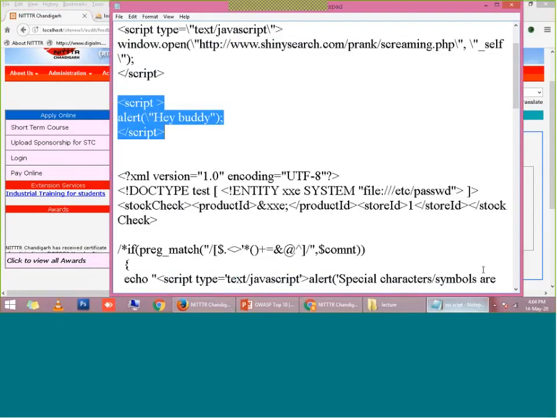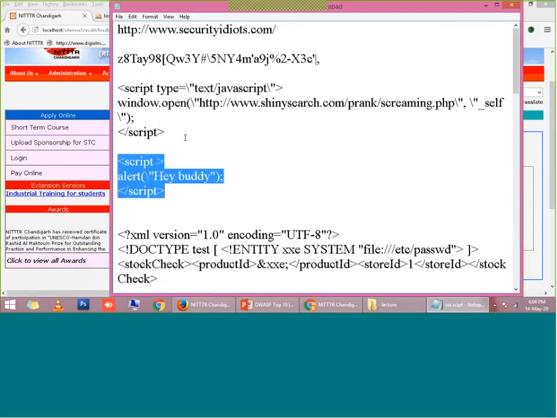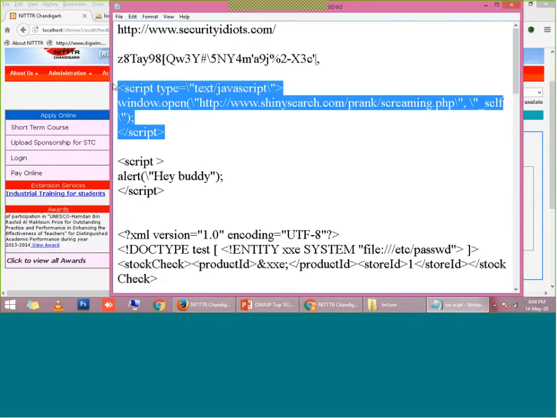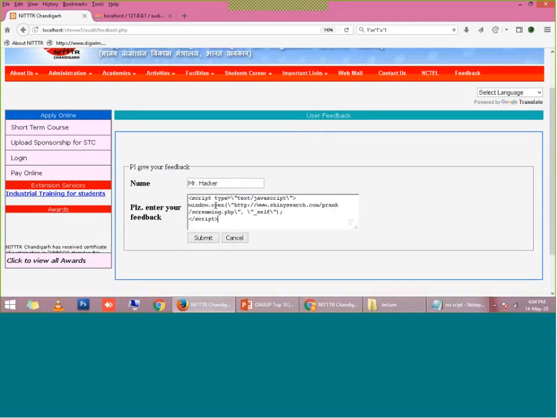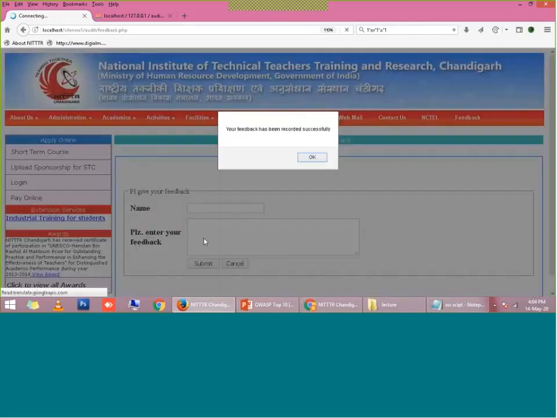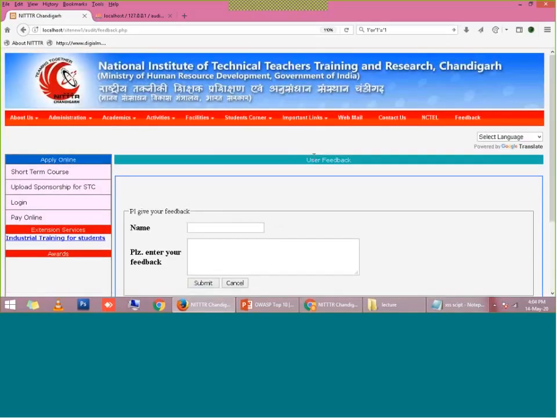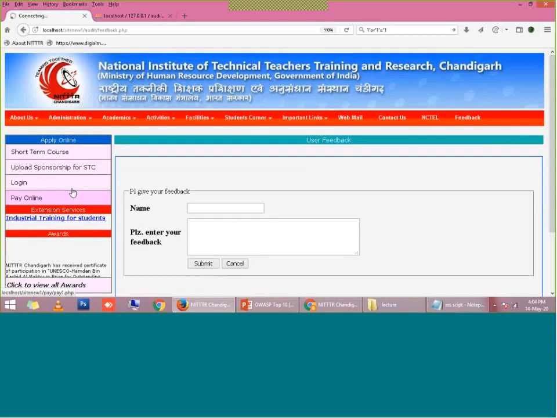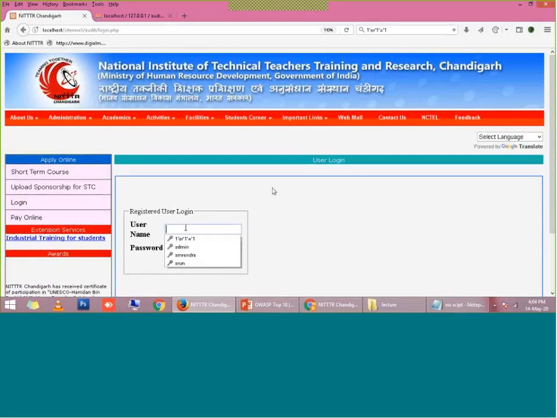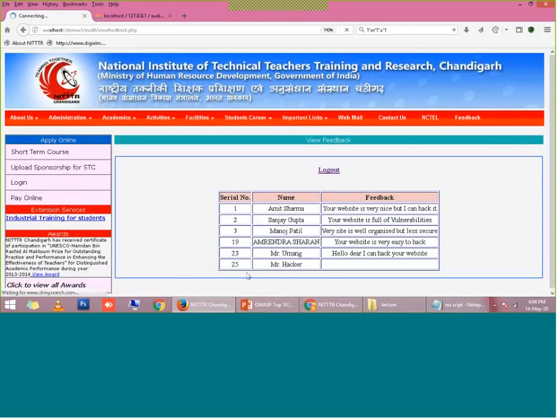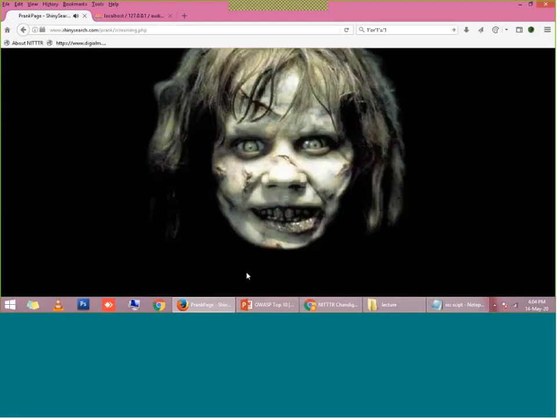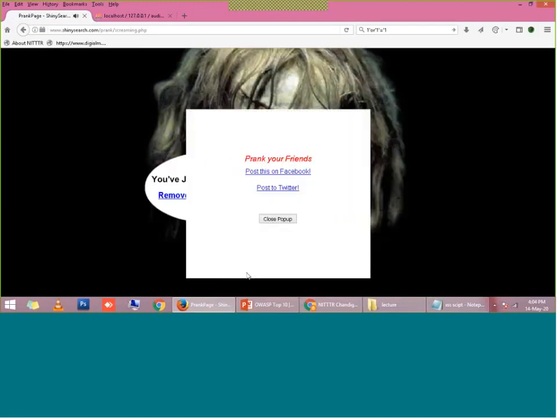For any type of these attacks, I am going to demonstrate one more script. Suppose I load here Mr. Hacker, and I have written this JavaScript and submitted. So the feedback has been recorded. Once I log in as a web administrator, see here what is happening. You can see that I am being redirected to some prank website, right?